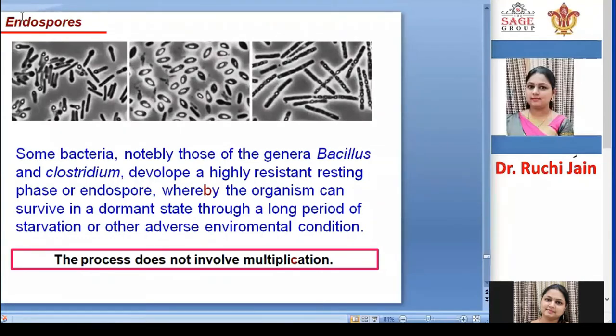Endospore formation happens inside the bacteria, and those spores can become alive when they come into favorable condition. So spore formation is the process by which bacteria can survive in a dormant state for a long period of time, and whenever they get a favorable condition, they again form into a new bacterial cell.